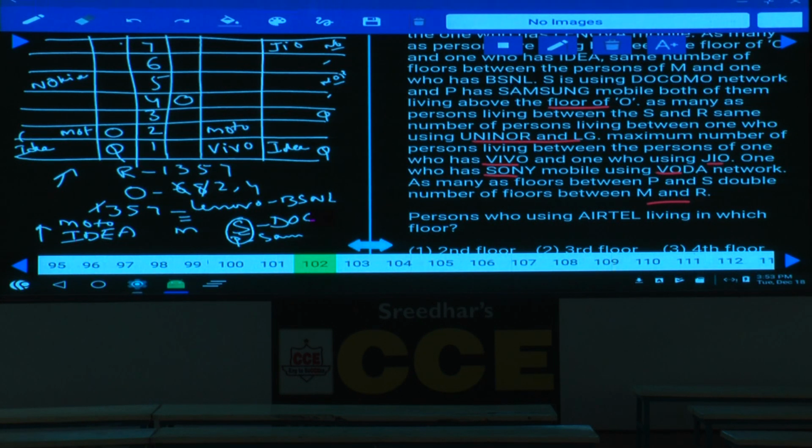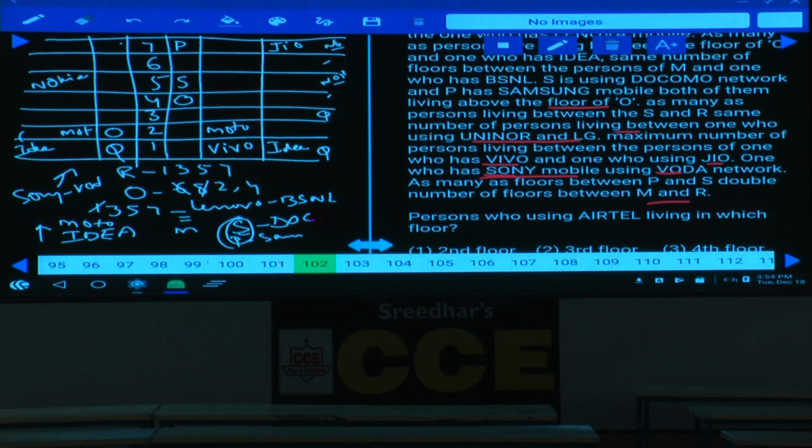And one more information here, S and R same number of persons, maximum number of persons, and the one who has Sony mobile using Vodafone network. Now Sony is what? Sony is using Vodafone network. Then tell me what are the two possibilities of this Sony and Vodafone. Now this Sony and Vodafone, now where can we fix this R, 1, 3, 5 and 7? Now P and S. Now in between P and S, there must be exactly 1. As there is exactly 1, if P is here, then S will be here, isn't it? Or vice versa, P and S.